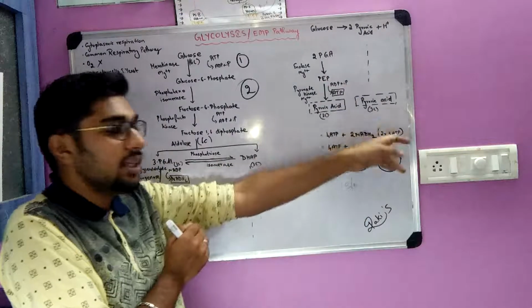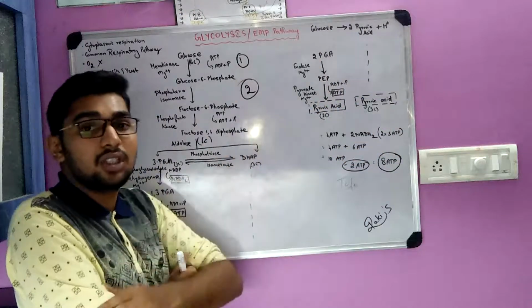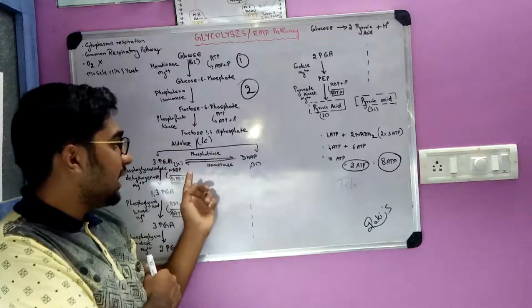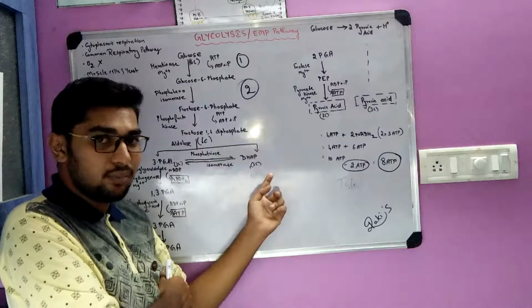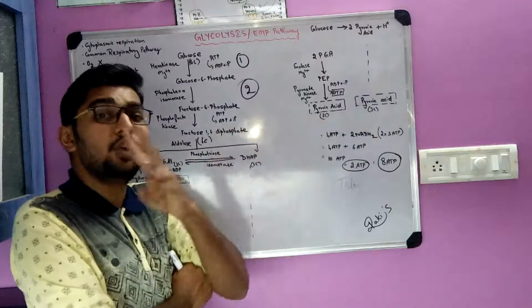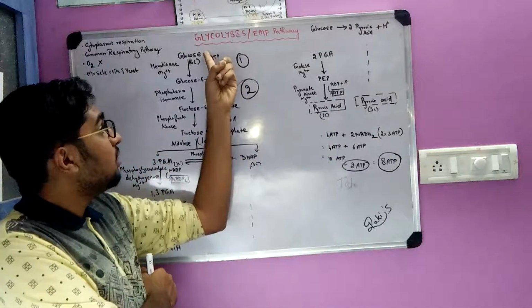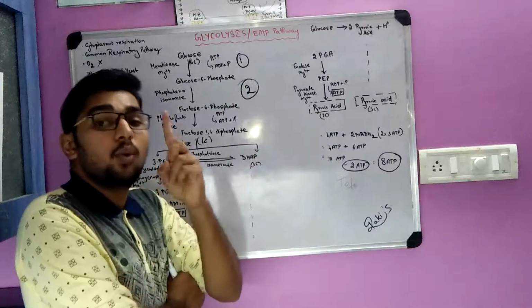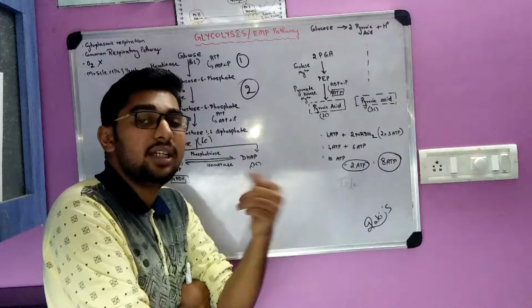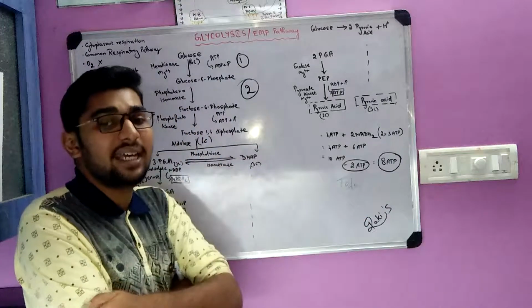Same reaction occurs over here also. So one more pyruvic acid is formed over here. One pyruvic acid from this side and one pyruvic acid from this side. So you get 2 pyruvic acid. But the initial was only 1 glucose. So one glucose molecule is broken down, or degraded, into 2 pyruvic acid.